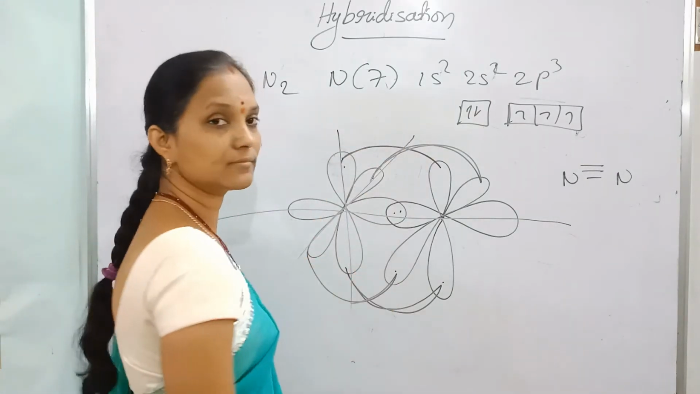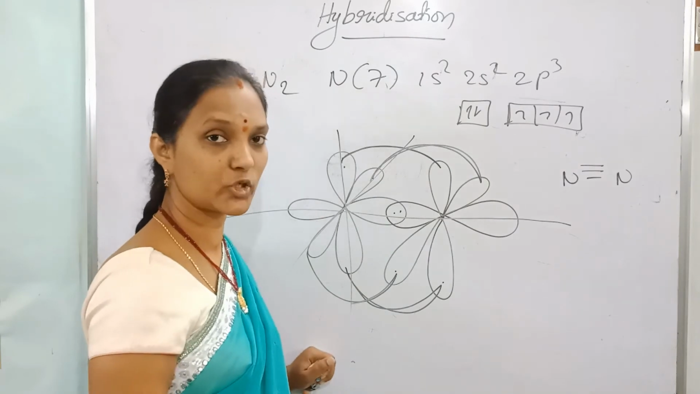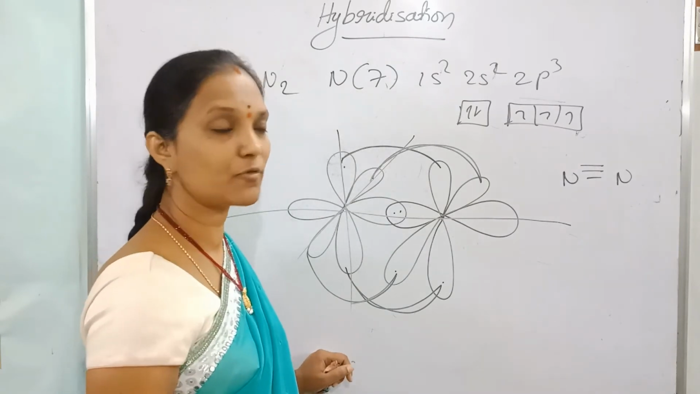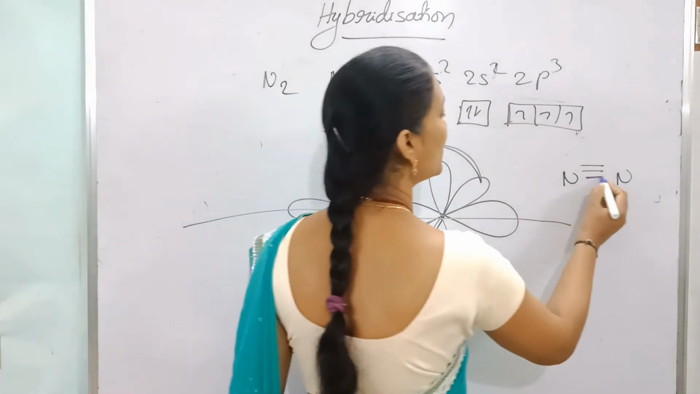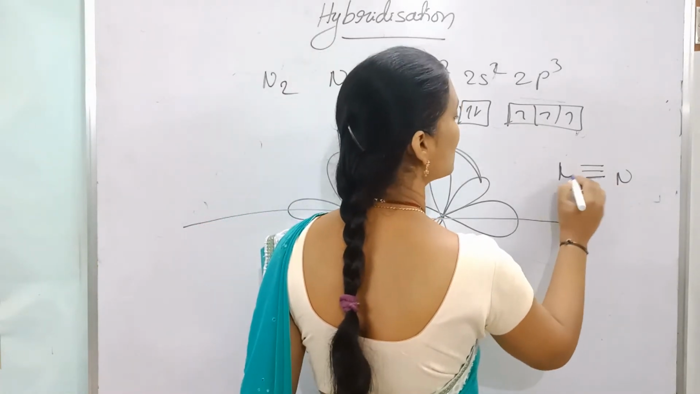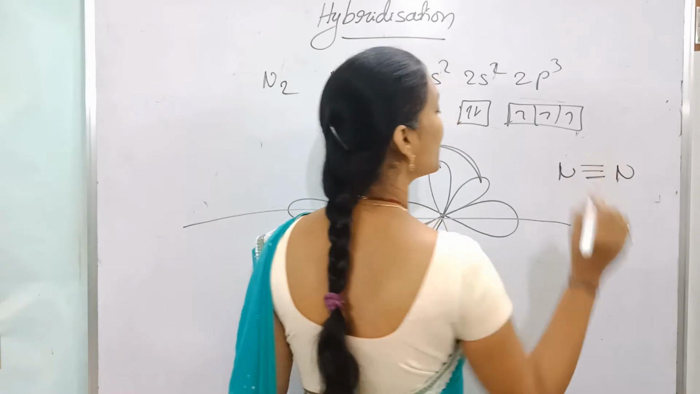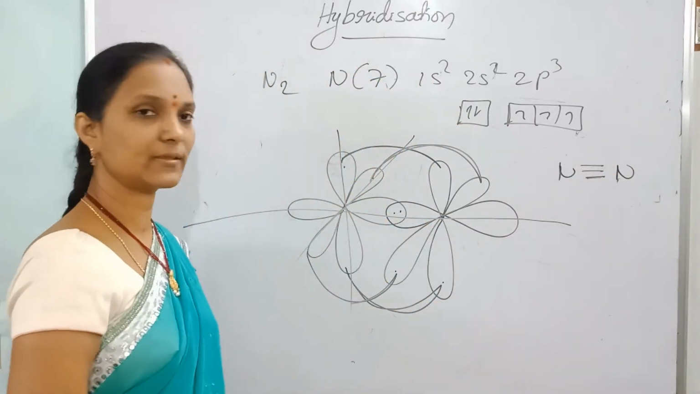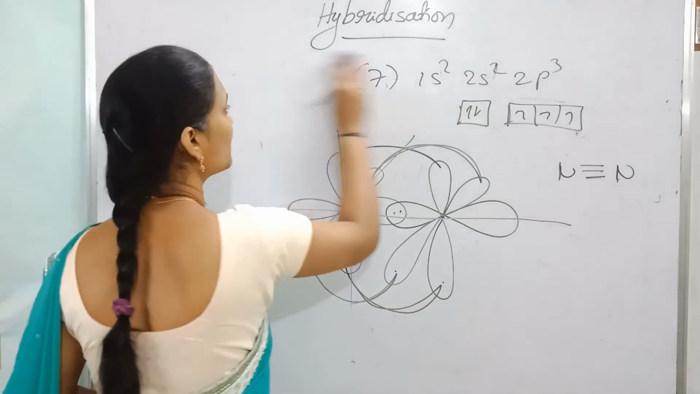Overlapping is directional. The formed covalent bond is also directional. As the extent of overlapping increases, the strength of the bond increases. So now between two nitrogens, one sigma bond and two pi bonds are formed.